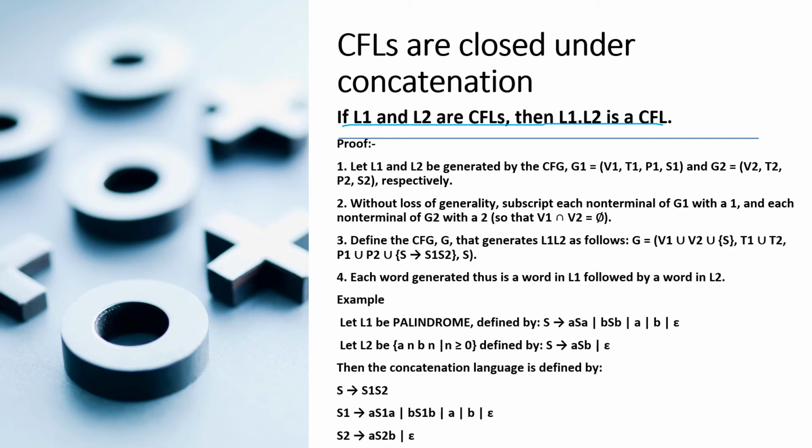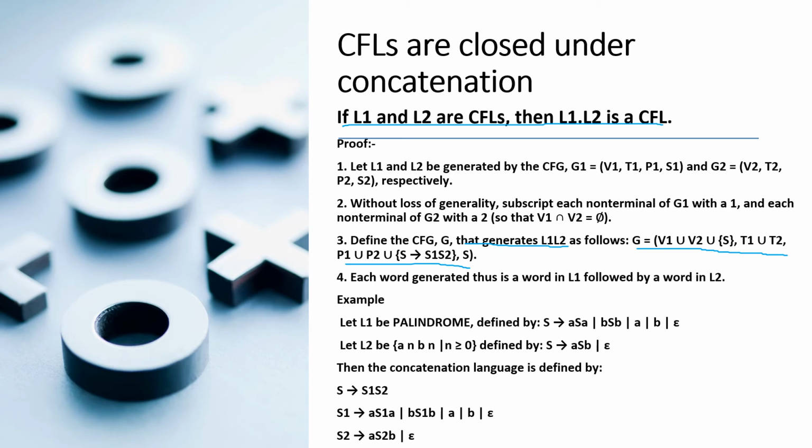We choose that V1 intersection V2 is phi and define the CFG G that generates L1.L2 as follows. G = (V1 union V2 union {S}, T1 union T2, P1 union P2 union {S gives rise to S1 S2}, S). Each word generated thus is a word in L1 followed by a word in L2.